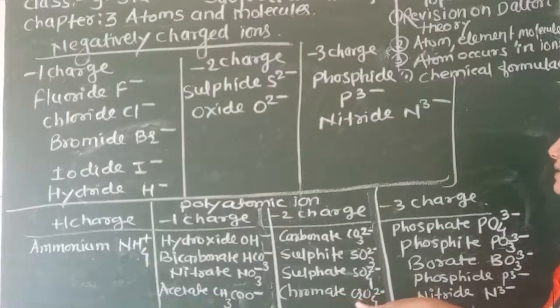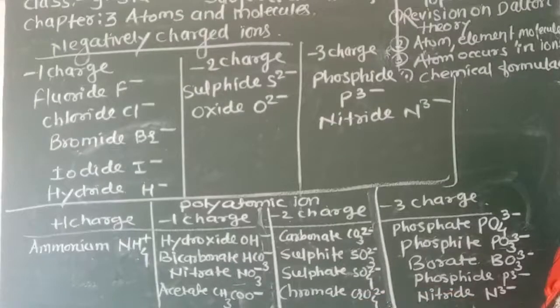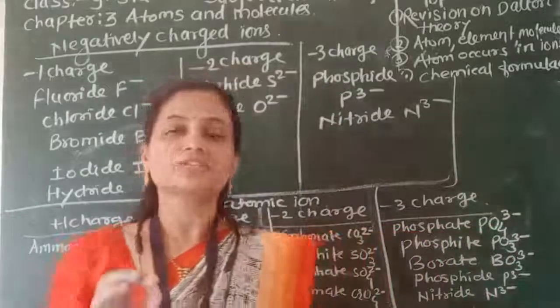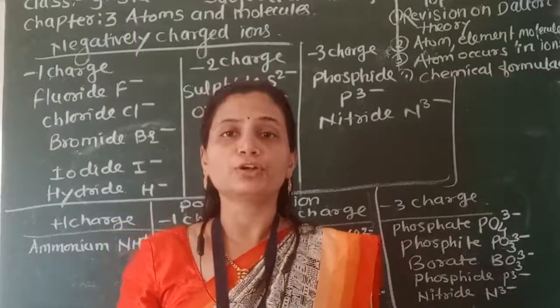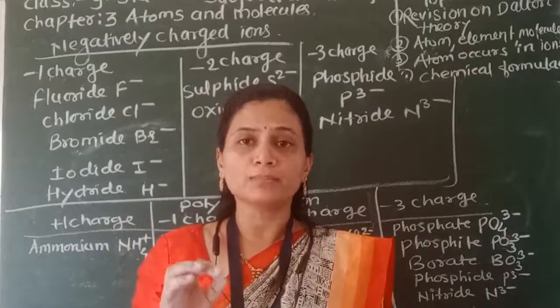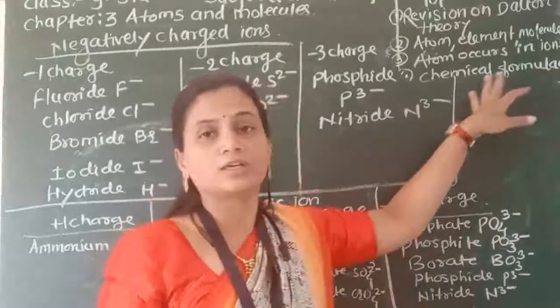Chromate is CrO4 2 negative. If you remember all those ions, the groups of atoms and the charges on them, it is very easy for you to write a chemical formula.